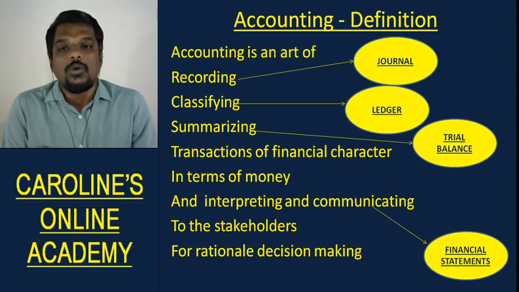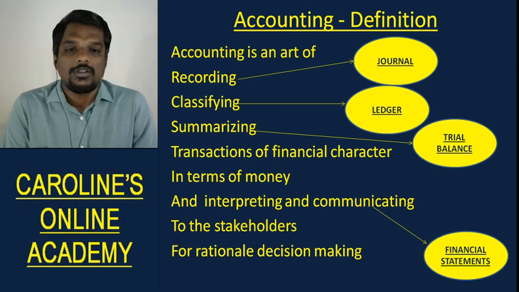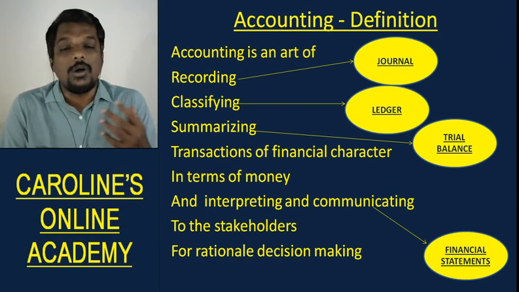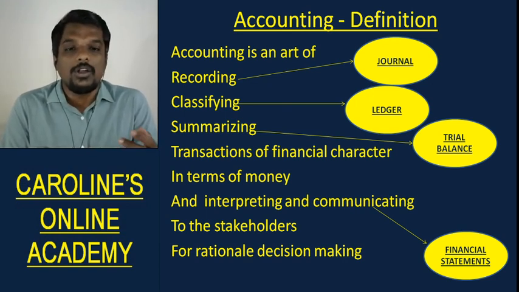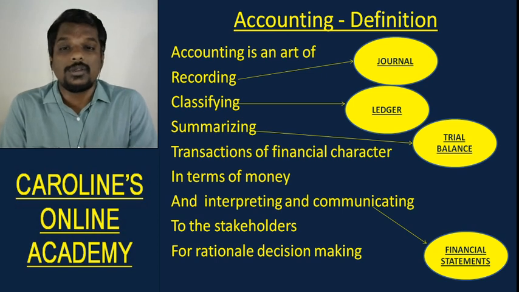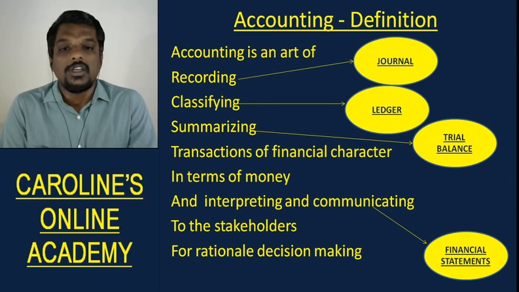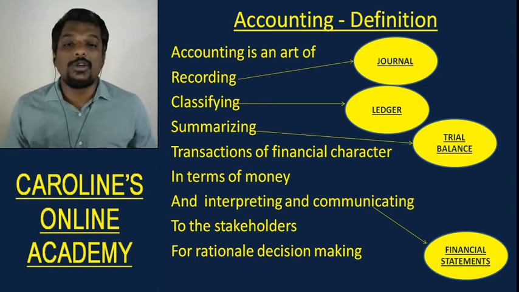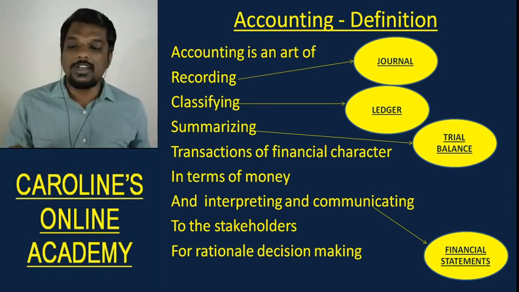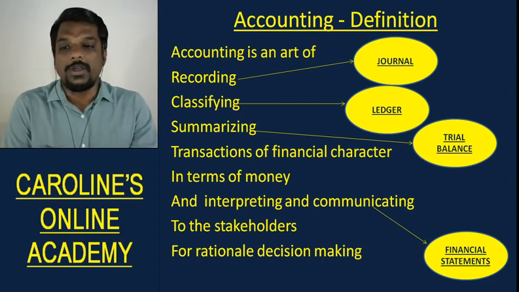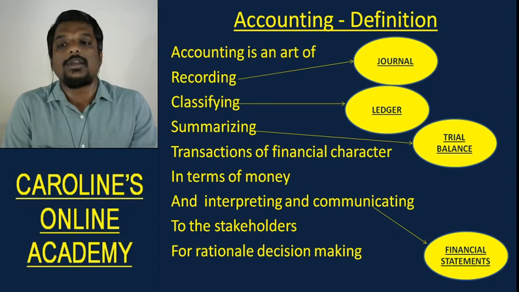Now, who are these stakeholders? Is it only the owner of the business, or does it include someone else? I'm saying that it also includes the common man or the general public. Now, how is the general public a stakeholder to the business? Who are internal stakeholders and external stakeholders? What are the objectives of accounting? Why are we doing all of these things? To understand all of that, watch my next video, and I'll explain all of that in my next video.